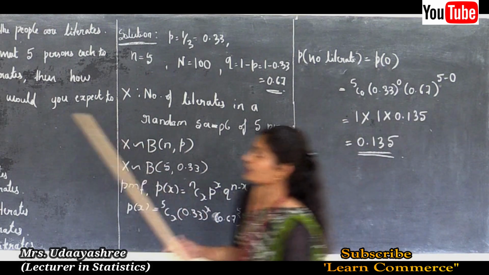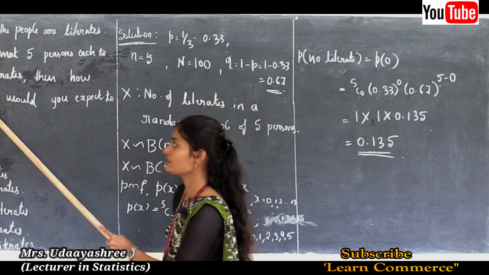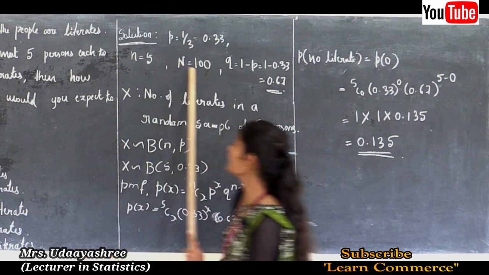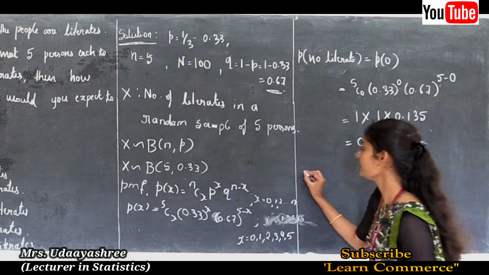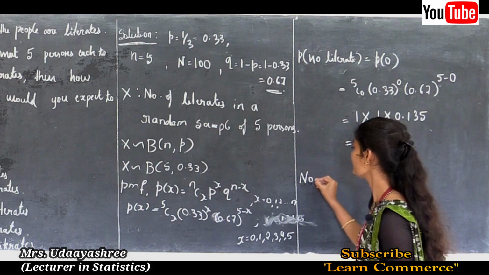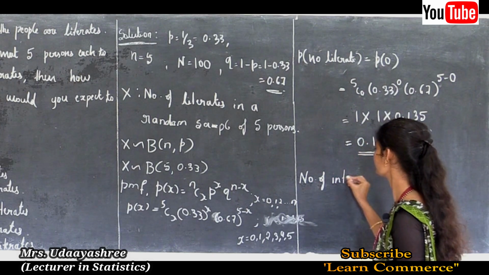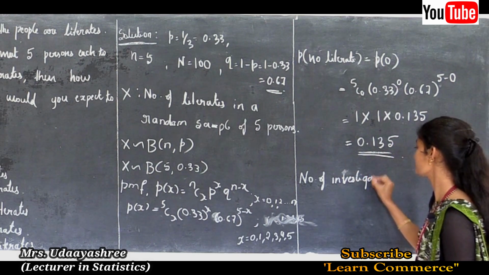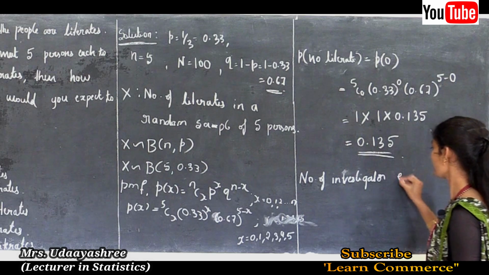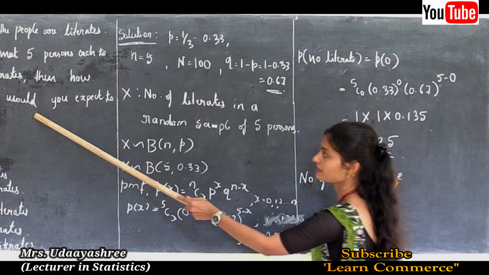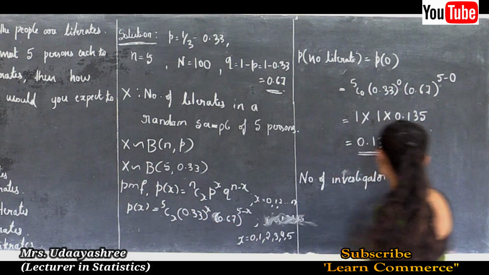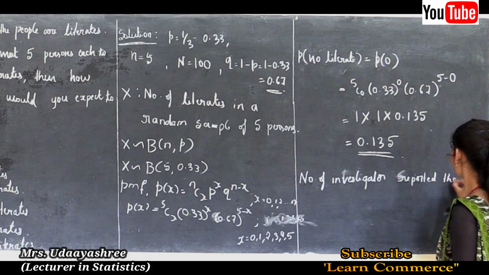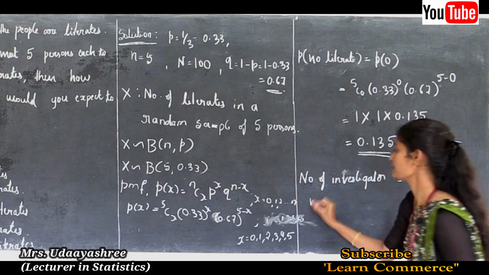Now see here, one more question is there. We need to calculate how many investigators would you expect to report that no literates. Here capital letter N is there, that is 100. Now we need to calculate the number of investigators who reported that no literates.